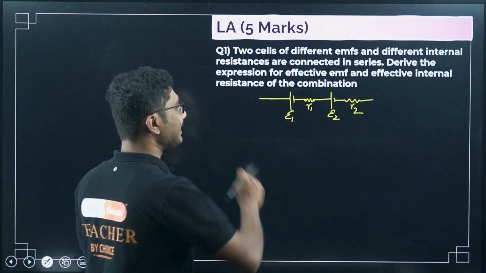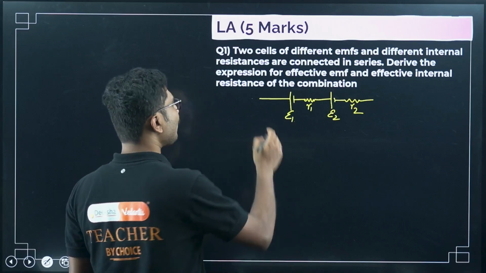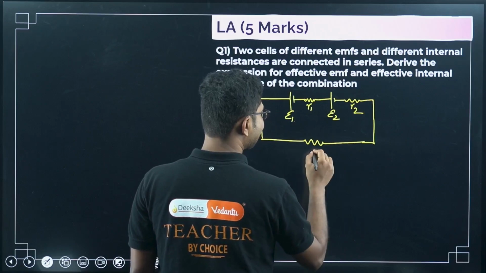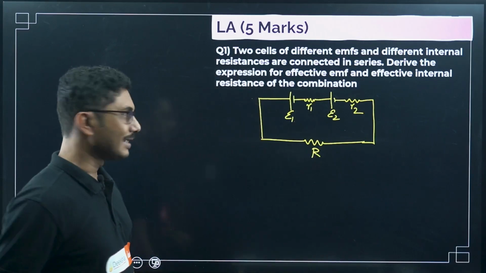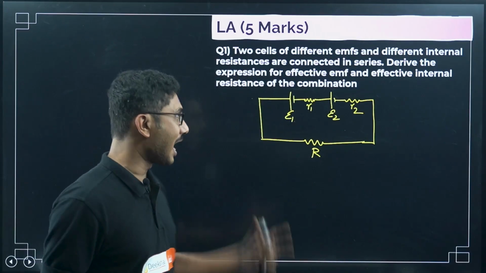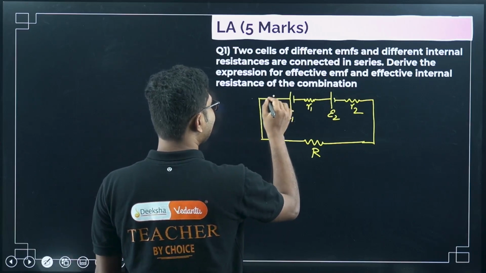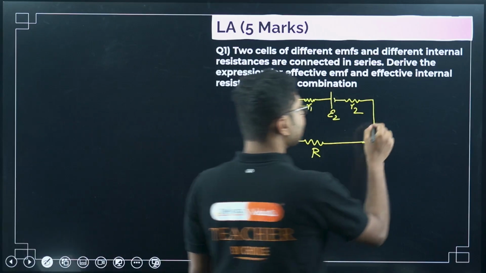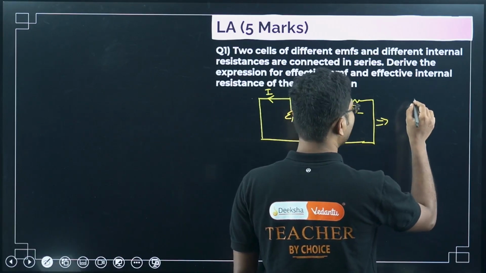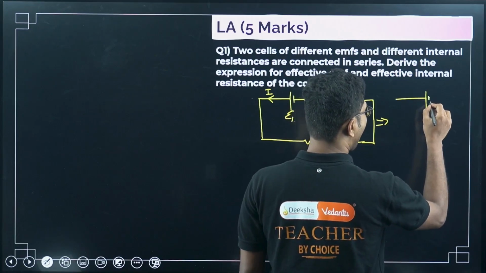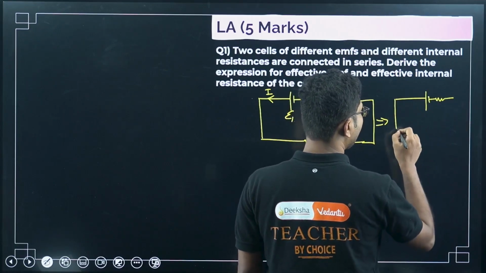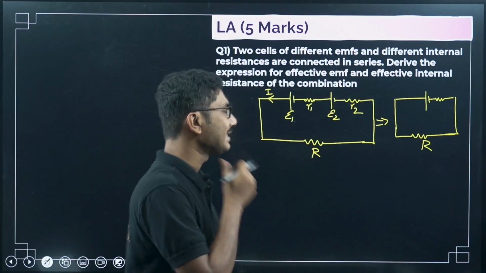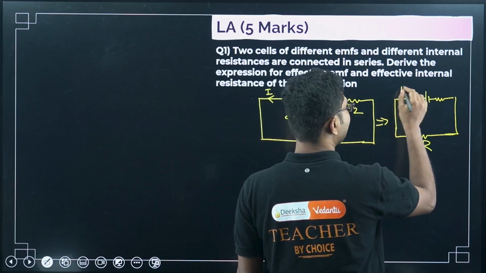Very easy question. Basically they have asked you to find the equivalent of cells in series. For that you have to add one external resistance. Suppose this combination is connected to an external resistance R, and the current in the circuit is I. Now the equivalent circuit will have only one EMF, no matter how many cells there are, and the external resistance and the current in the circuit will remain the same.